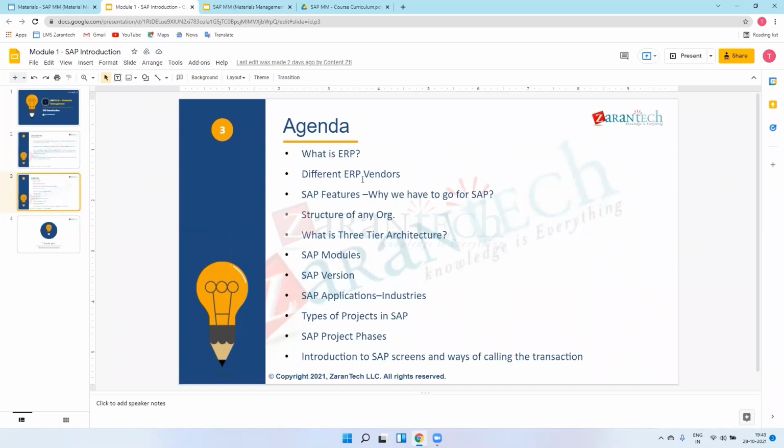So coming to Oracle. Oracle is one of the largest ERP providers in the world, we can say. This is the software which gives us SCM, CRM, that is customer relationship management, and HCM, that is human capital management. So these are offered by Oracle, and supply management is also offered by Oracle.